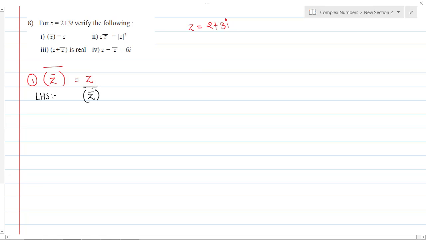Bracket, then its bar. So for that, first find out z bar. So z bar is equal to what? It is 2 plus 3i, so it becomes 2 minus 3i. This becomes my z bar. I want its conjugate again. So z bar, its bar means what? I want to find out the conjugate of this, which is nothing but what we'll get is 2 plus 3i.